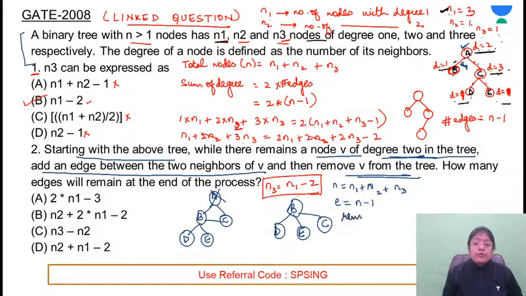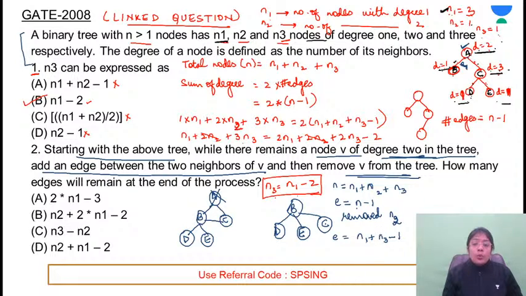They're saying that remove the edges, remove the vertices with degree 2. Remove n2. अगर n2 को remove करते हैं, so here you will get E is equal to n1 plus n3. या तो डिग्री 1 वाले वर्टेक्स होंगे या फिर डिग्री 3 वाले, n1 plus n3. So n में से n2 is removed, so it comes out to be n1 plus n3 minus 1.